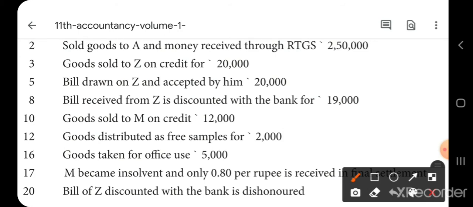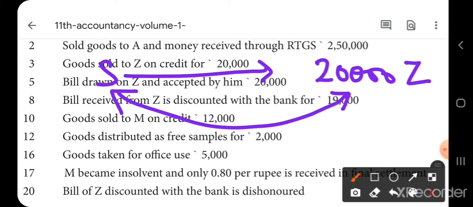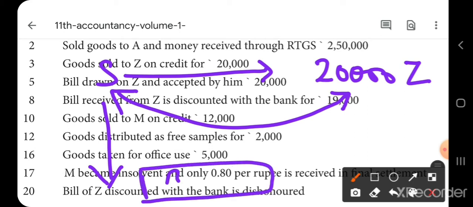Shyam has sold the goods on 3rd for 20,000 to Z. Then he sent the bill to Z on 5th, and Z accepted the bill and sent the bill back to Shyam. Now on the 8th, he is discounting it with his banker, and the banker is giving him only 19,000. That means the bank has taken 1,000 rupees.